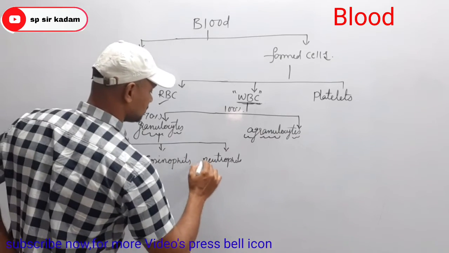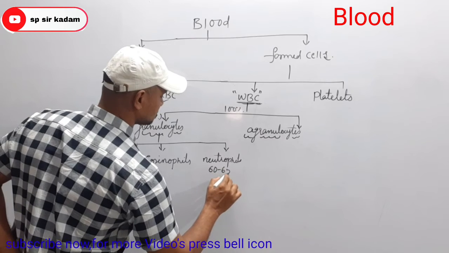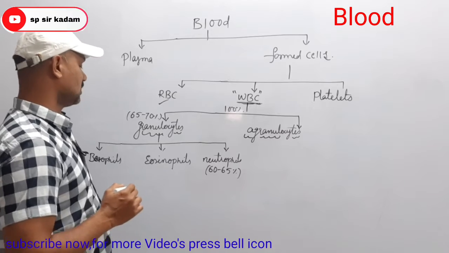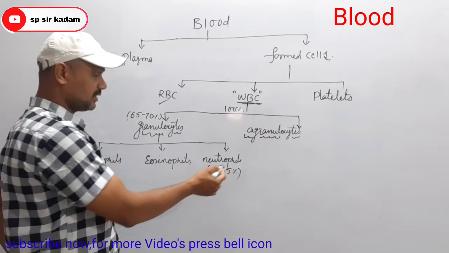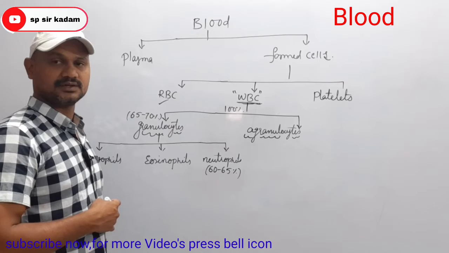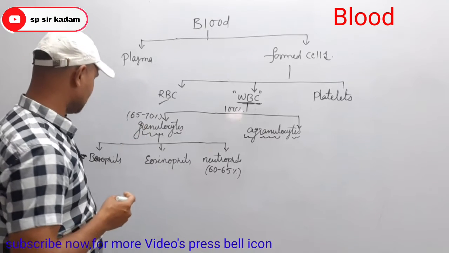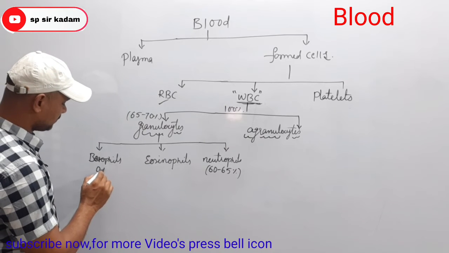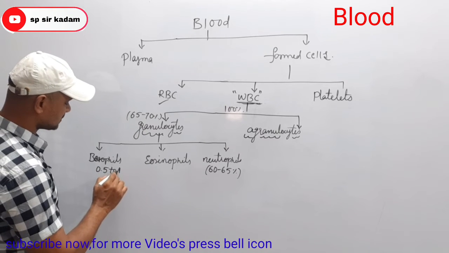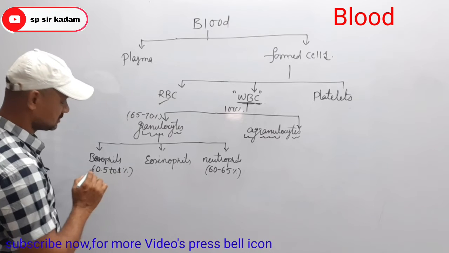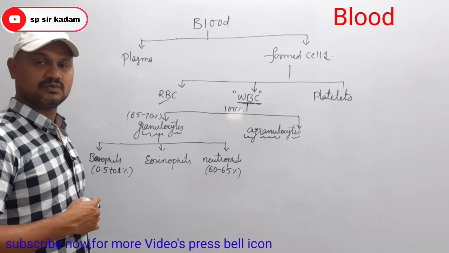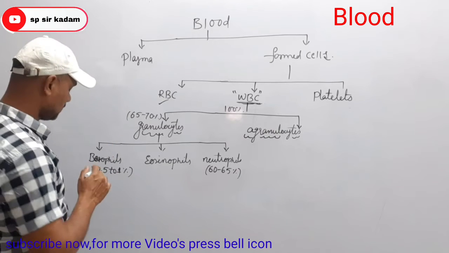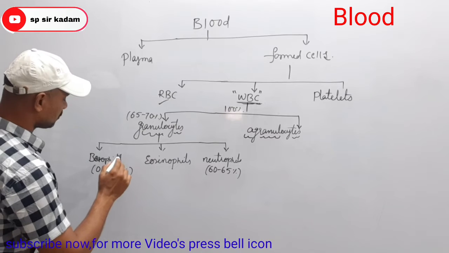Here 60 to 65% of the total granulocytes constitute neutrophils. And basophils are 0.5 to 1%, very less. But in the Telangana Academy textbook, it may be 0.4%.